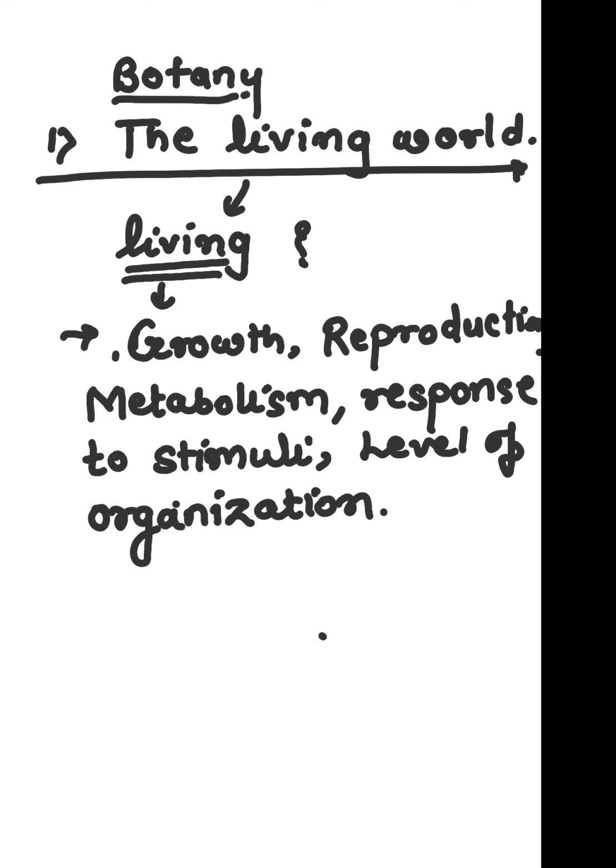So basically these are the characteristics of a living organism.